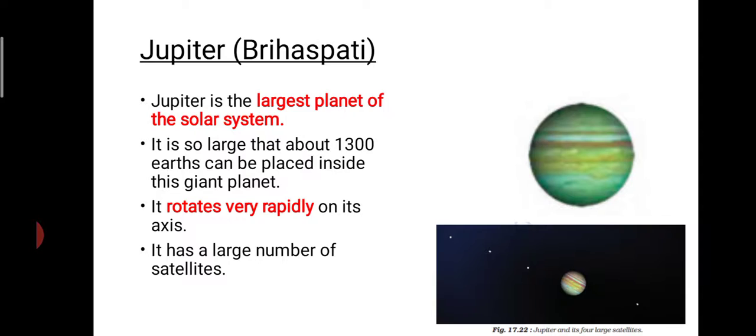It is so large that we can place about 1300 Earths inside this giant planet. So can you imagine how large this Jupiter is? Around 1300 times Earth can be stored inside Jupiter. And also it is rotating very rapidly on its axis. And it also has a large number of satellites. So that is Jupiter.